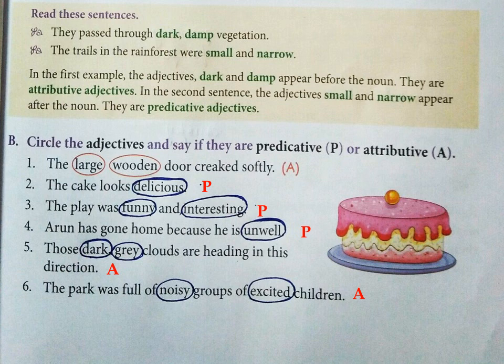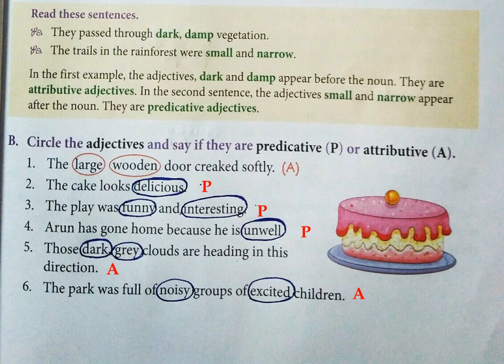Arun has gone home because he is unwell. Now he is the pronoun, and is is the verb. Unwell is the adjective. So where is the adjective placed? After the verb, after is. So because it is placed after the verb, it is predicative.